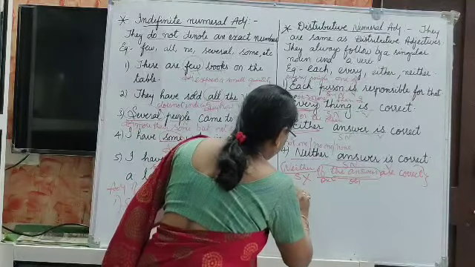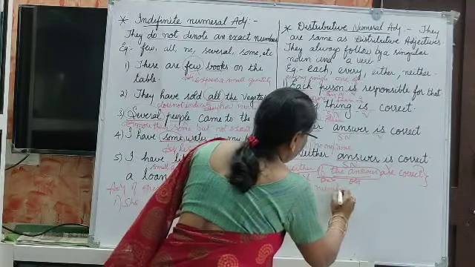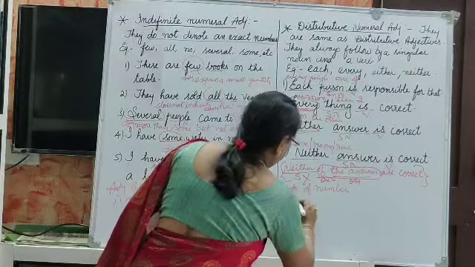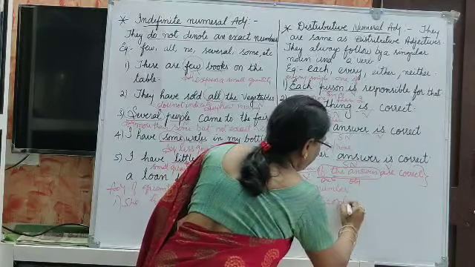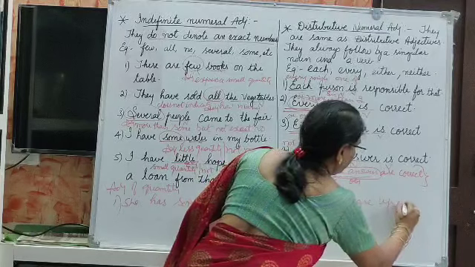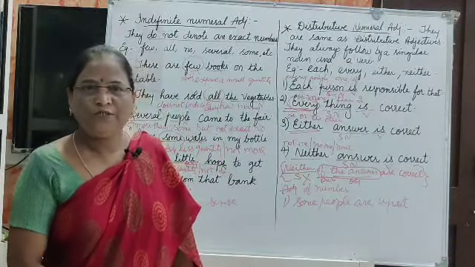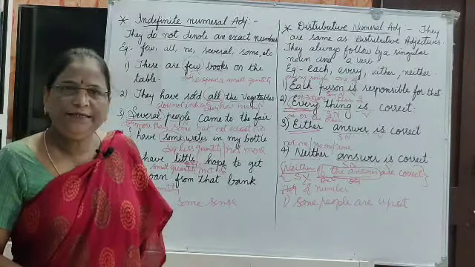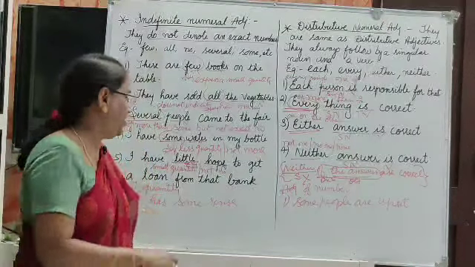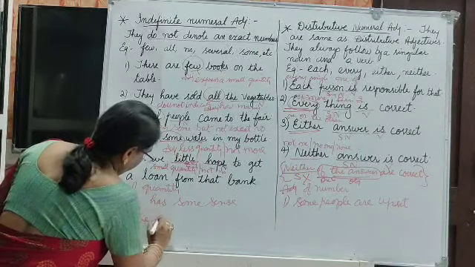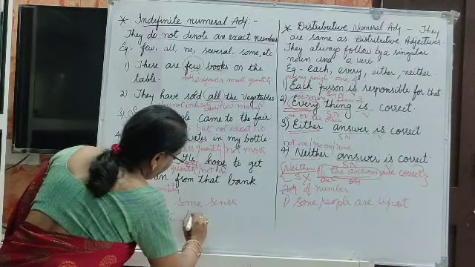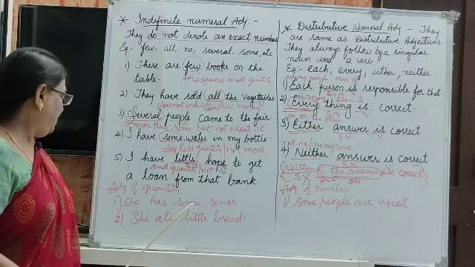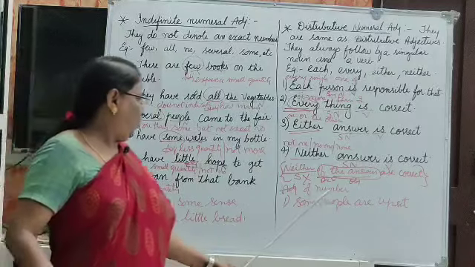Next, adjectives of number: some people are upset, or some students are working hard. And next one, she ate little bread.